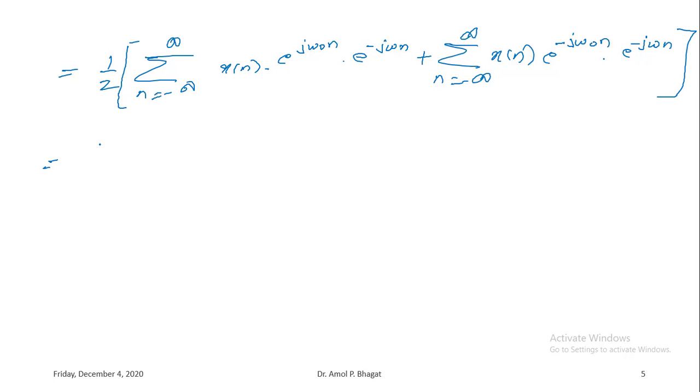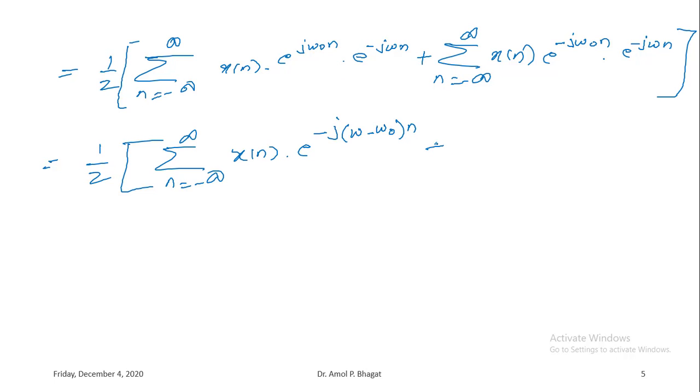So again I can rewrite it as 1 by 2 summation n equals minus infinity to infinity x of n multiplied by, if I take e to the power minus j common from here, it will be omega minus omega 0 times n, right? Plus summation n equals minus infinity to infinity x of n into, again taking minus j common, it will be omega plus omega 0 times n, right?